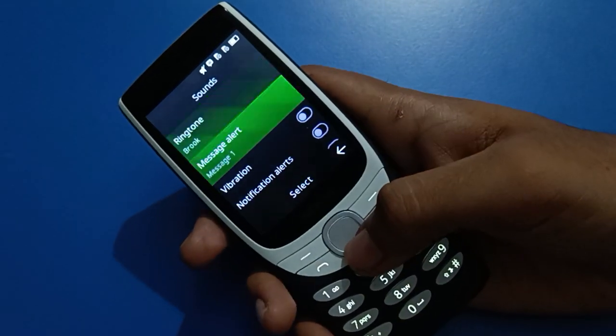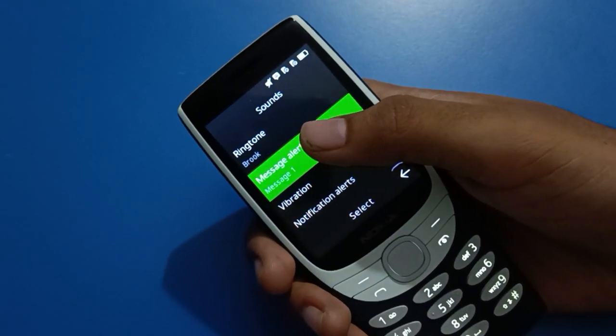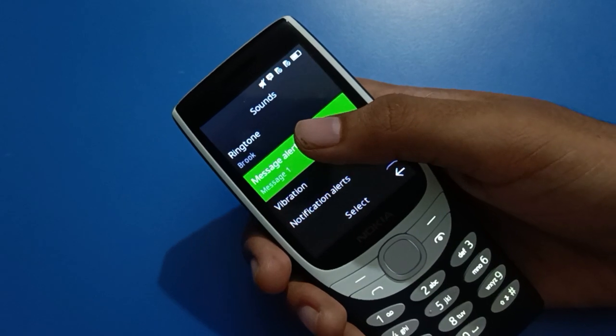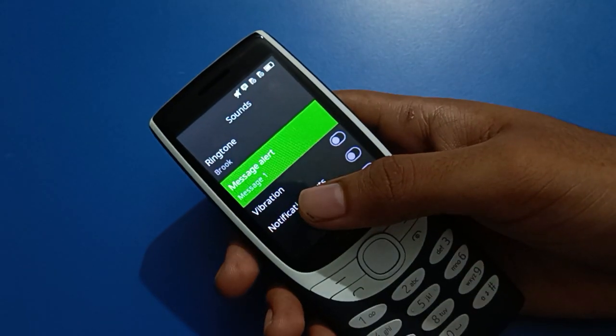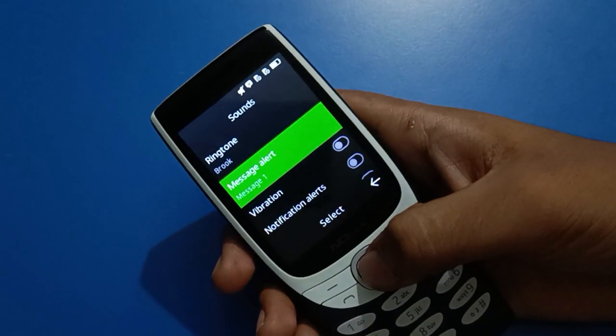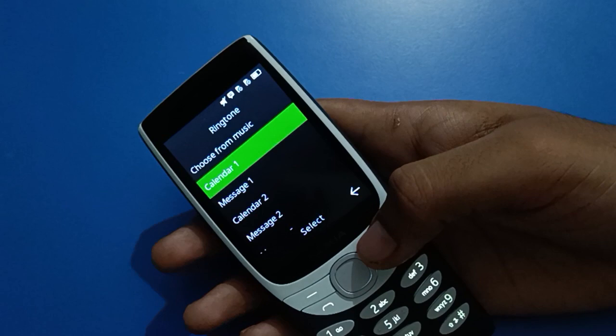Select a ringtone and it will be set in your Nokia keypad mobile. In the same way, you can use the Nokia keypad mobile ringtone setting and set a ringtone. If you want to set a message alert sound, you can set your message alert sound in your Nokia keypad mobile.